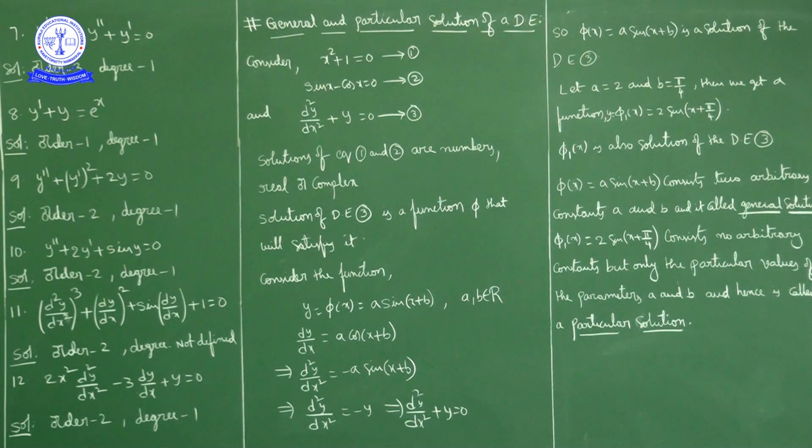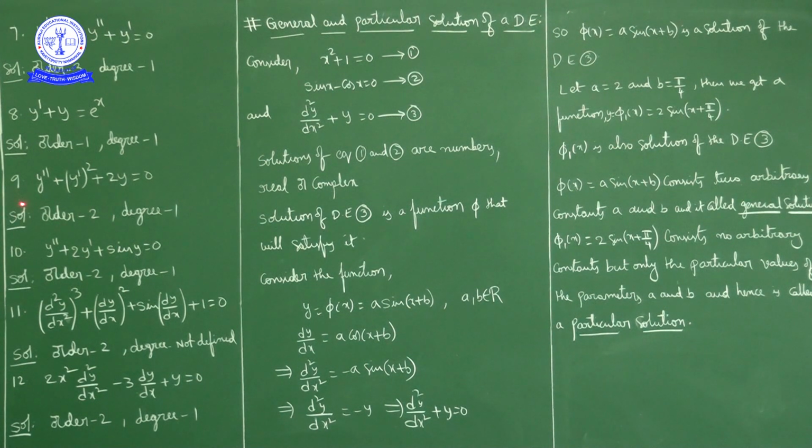The highest order derivative in this differential equation is dy by dx, so order is 1. Also this is a polynomial equation in dy by dx, so degree exists. The highest power of dy by dx is 1, so degree is 1. Order 1, degree 1. Okay, next question.